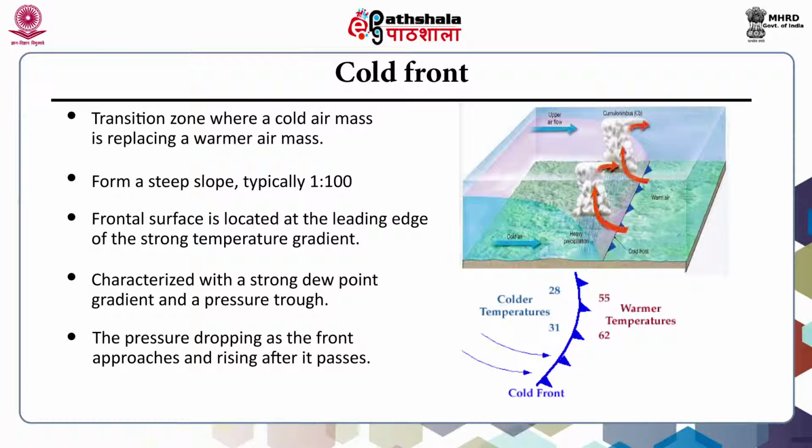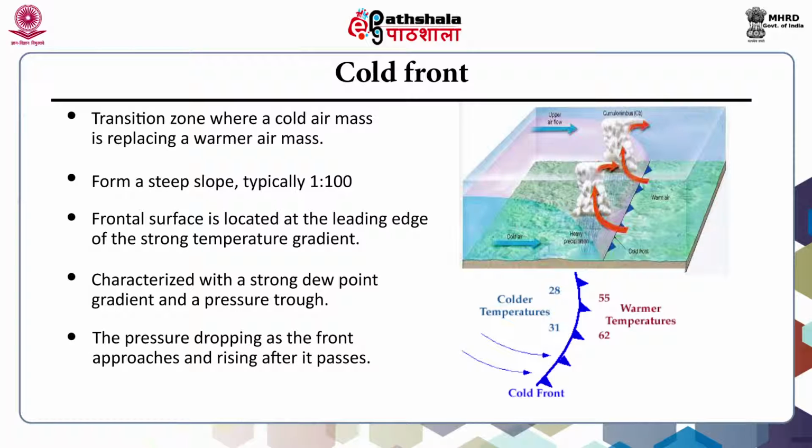There is typically a noticeable temperature change from one side of a cold front to the other. An abrupt temperature change over a short distance is a good indicator that a front is located somewhere in between. And the typical features of a cold front are: the cold air is advancing with time, replacing warm air in the frontal zone. The cold fronts form a steep slope, typically 1:100. The frontal surface is located at the leading edge of the strong temperature gradient. The frontal zone is characterized by a strong dew point gradient and a pressure trough.